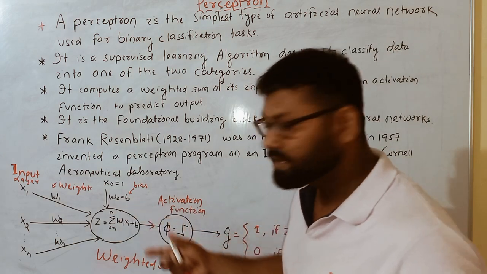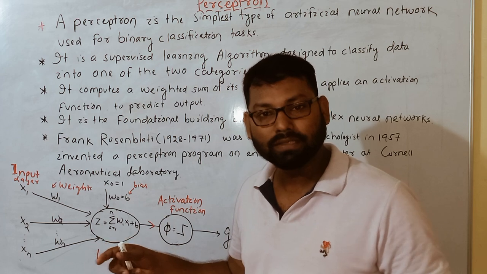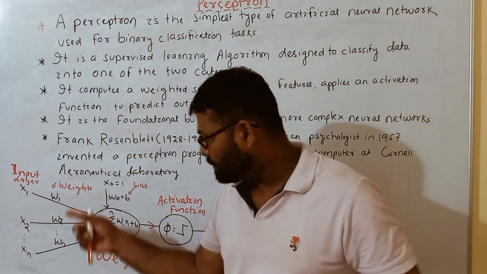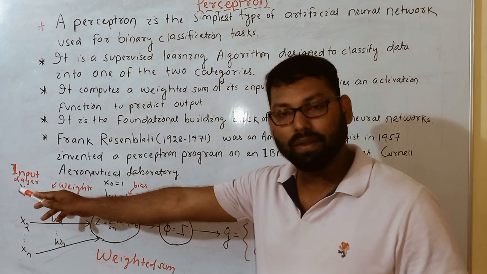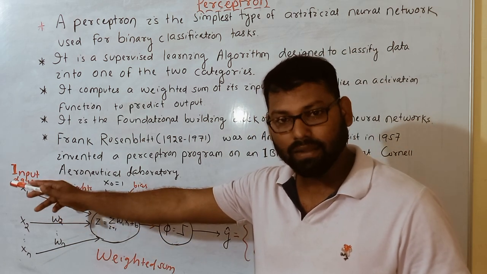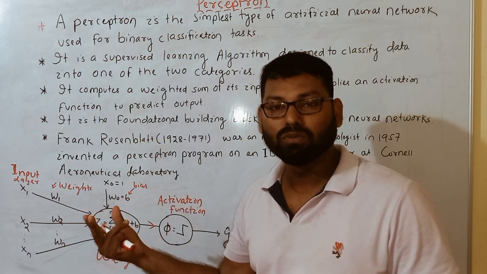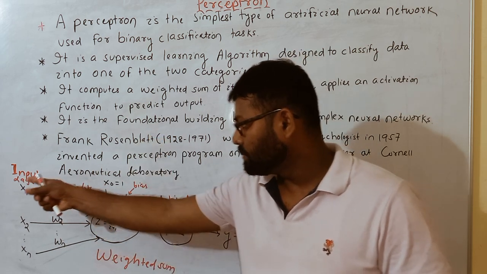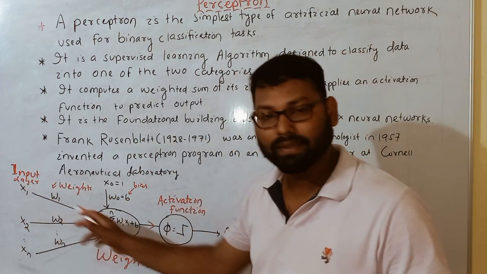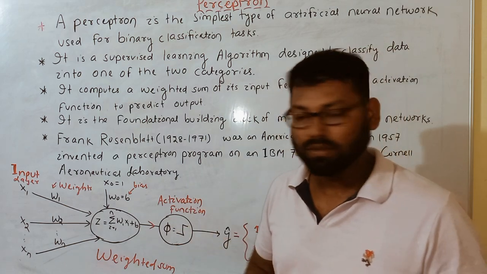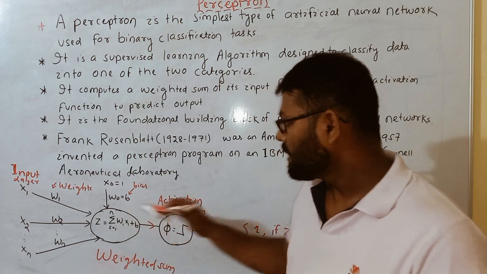Inputs weighted sum means every input has some weight. So how to assign weights? Actually, what is the impact of the input on the output? If this input's priority is higher, signal strength is higher, we have to assign its weight as more. So according to the impact of the input on the output, we have to assign the weight. If this input has more importance for the output production, then obviously its weight is going to be more. So I hope you understand.